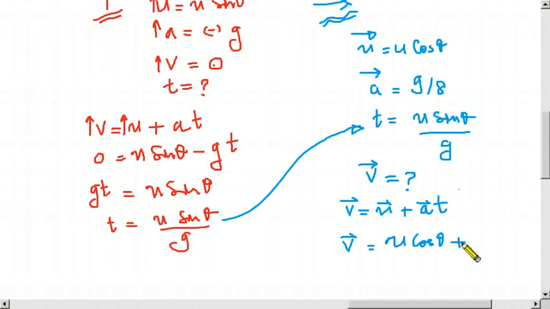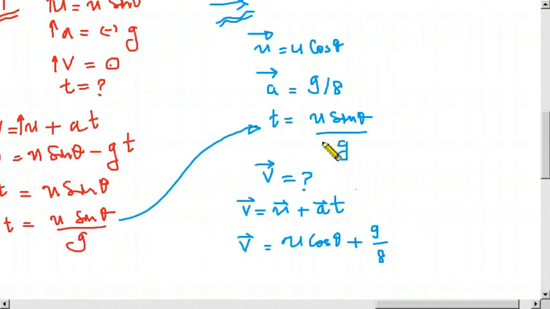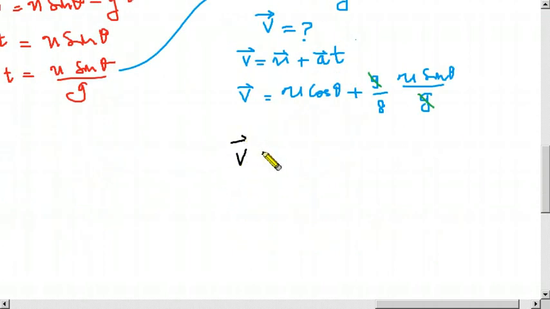Plus, here plus because it is an acceleration. A is g divided by 8, it is given in the question. The time is u sin theta divided by g. So whatever is possible to cancel, we cancel. So final v is u cos theta plus u sin theta divided by 8.